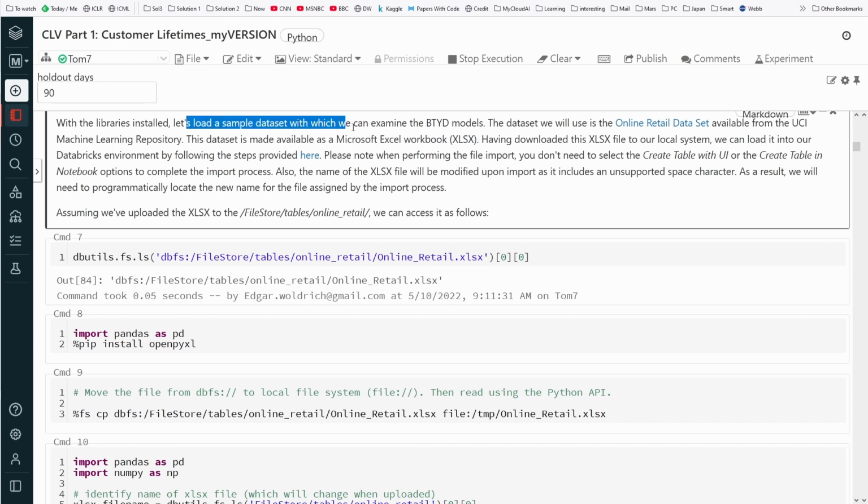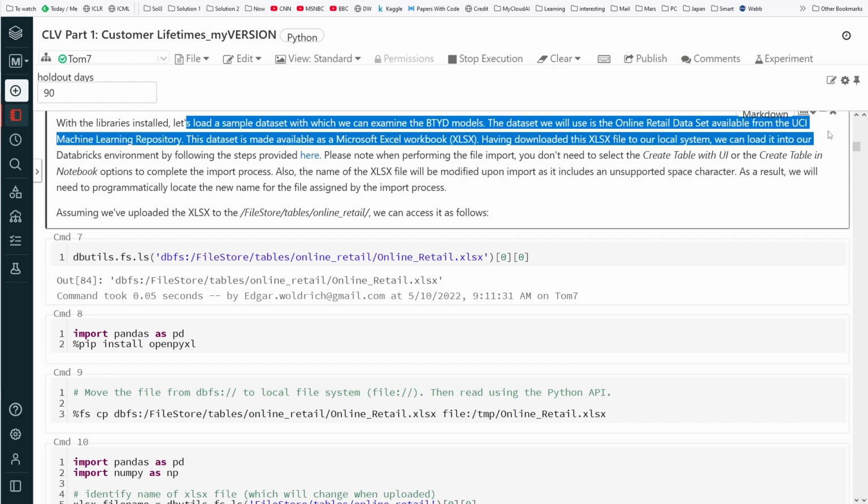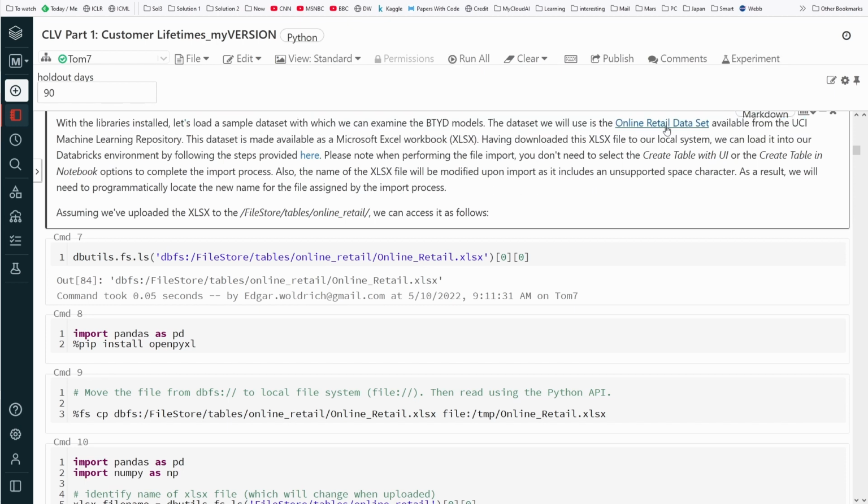So let's load a sample data set. Of course, we need some data set, and there we have some online retail data set. So we just click the link on the retail data set, and we have a Microsoft Excel workbook. We download it to our local file system. Yes, this is done. Upload and access it here. I already did this for you.